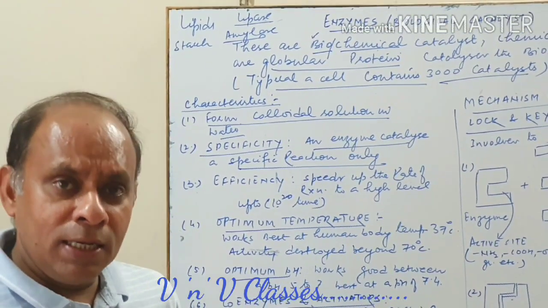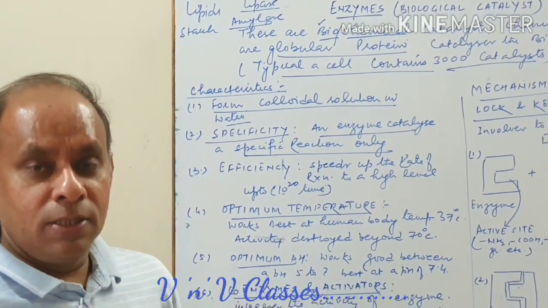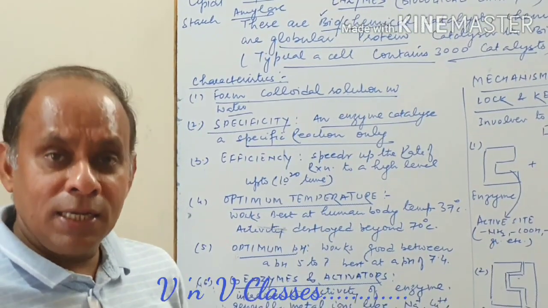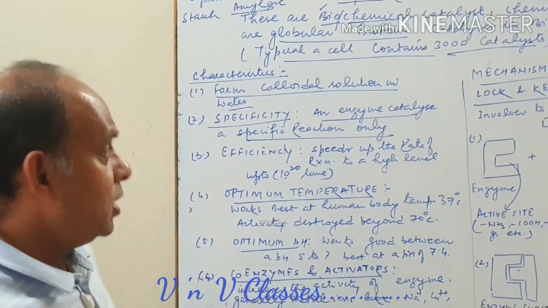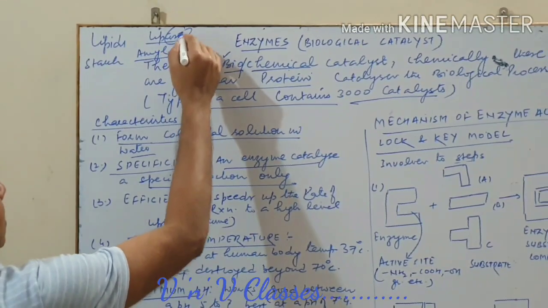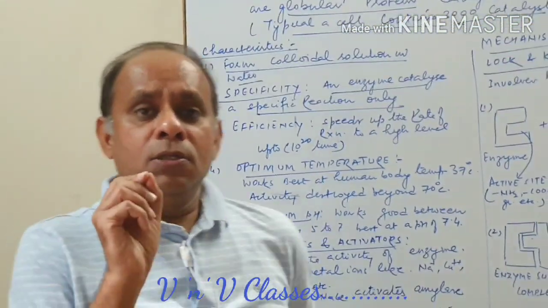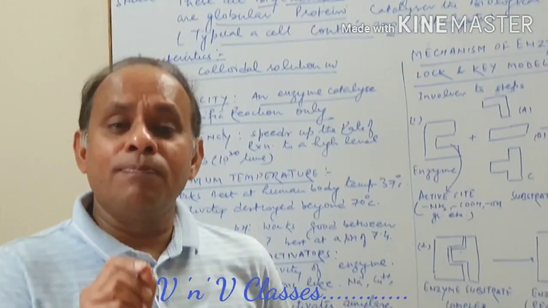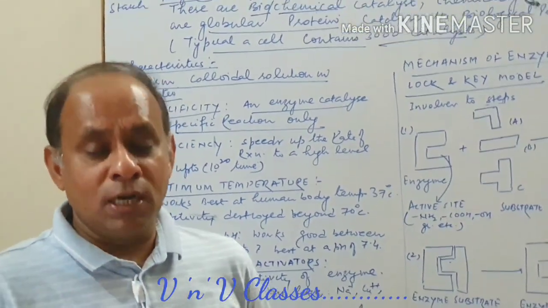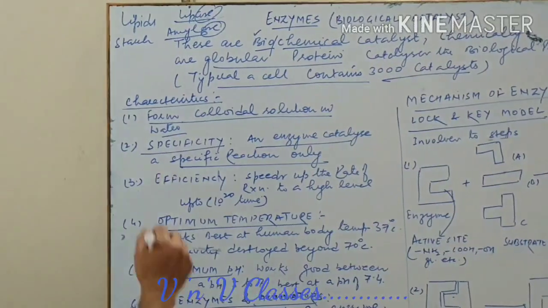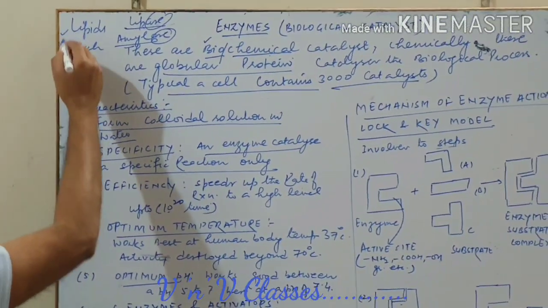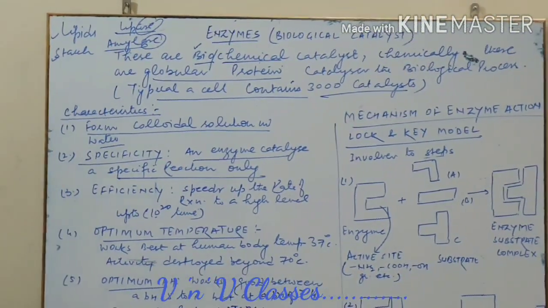Lipase, amylase, protease, diastase, maltase, sucrase. So this 'ase' is for enzyme, and the first word is for the substrate, or compound, on which that enzyme is going to act. So these enzymes are highly specific. For every different substance we need a different enzyme.